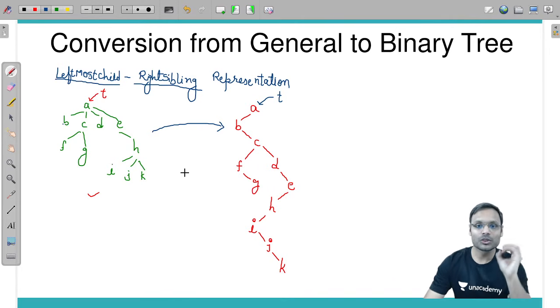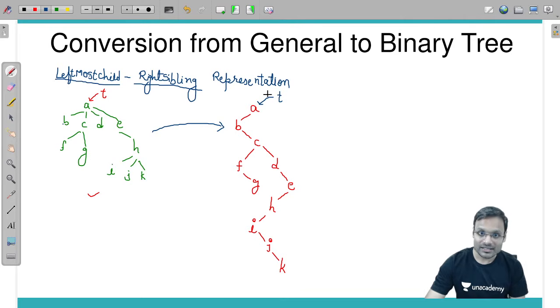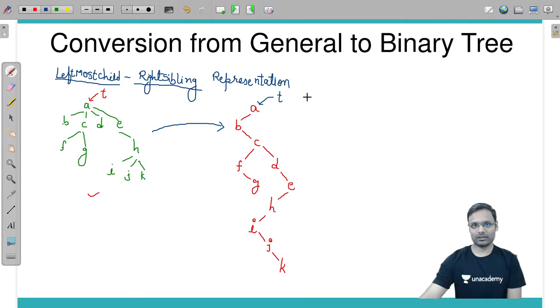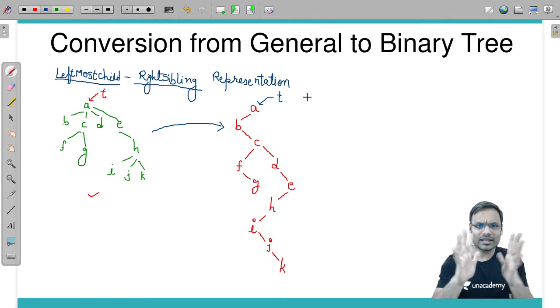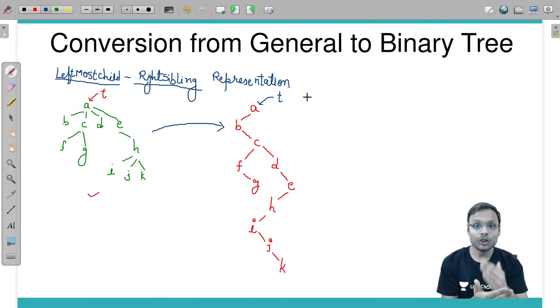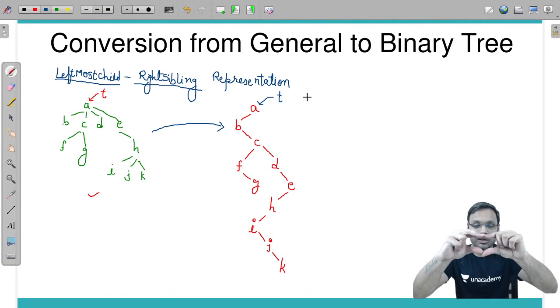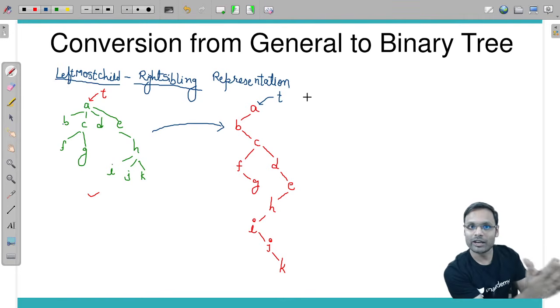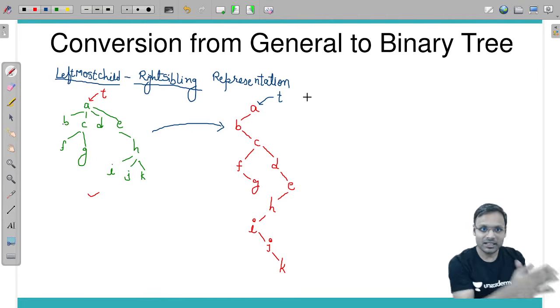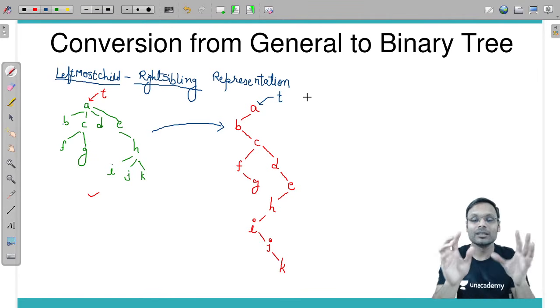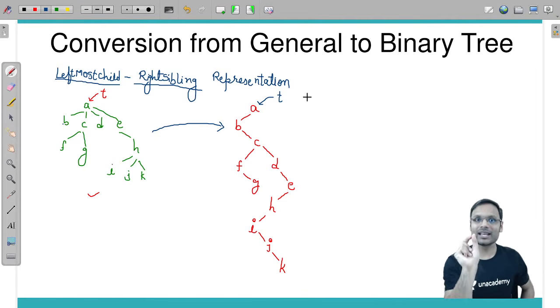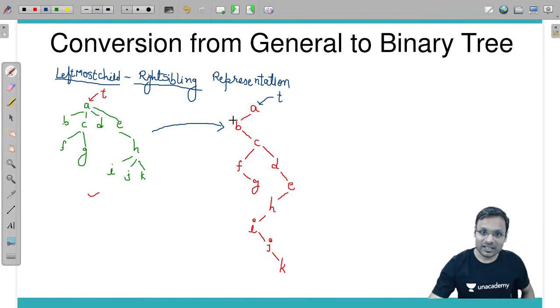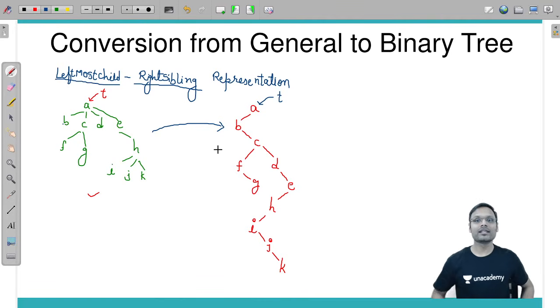If I want to check whether B is a leaf node in this representation, how can I check? Put in a little bit of effort and understand. From a node we keep its children into the left side only. In the right side come the siblings. In the right side sibling of B is there, in the left side children are there. There is no child, so the leftmost child pointer is null.